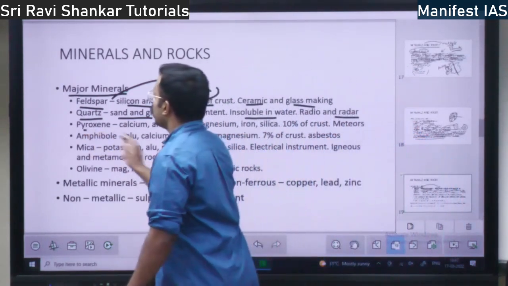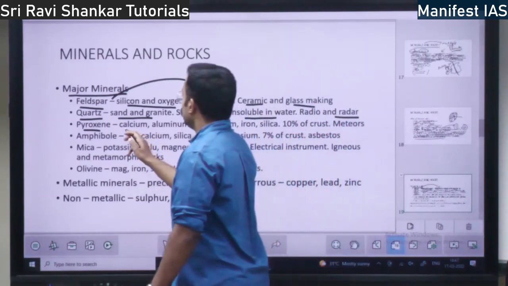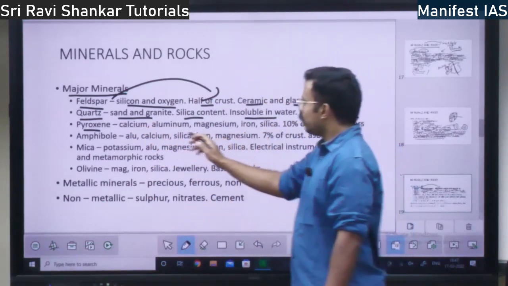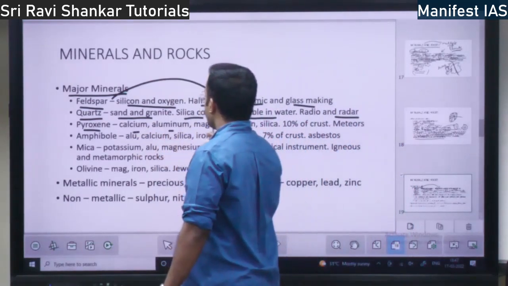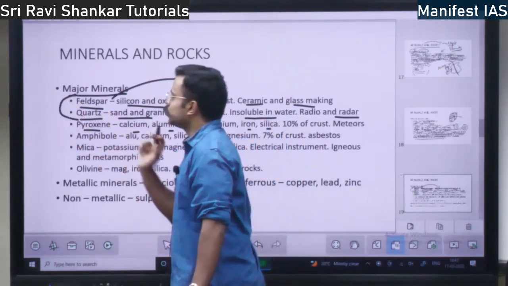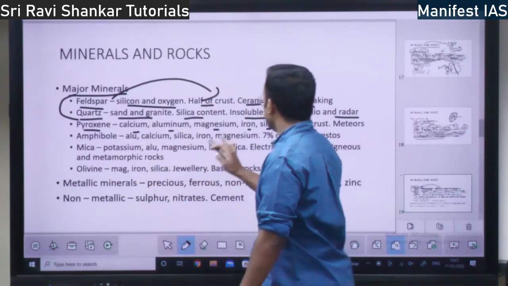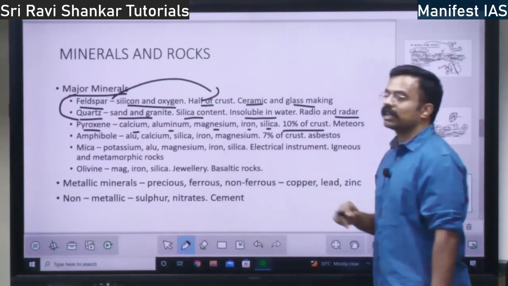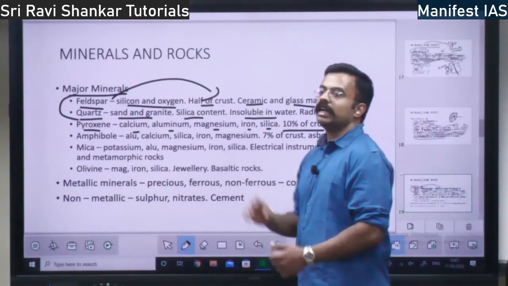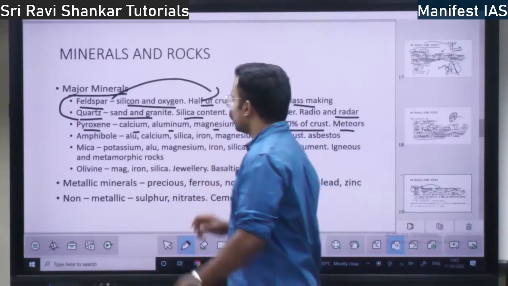Then you have pyroxene. Where is pyroxene used? Pyroxene consists of elements you need not know all these, it is difficult. I will just say it is made up of calcium, aluminium, magnesium, iron. Just know the constituents of feldspar and quartz, because it is only two constituents, whereas pyroxene you need not know. 10% of the crust is pyroxene, right? So, where is this pyroxene found? It is found in the meteors. You know what meteors are, right?